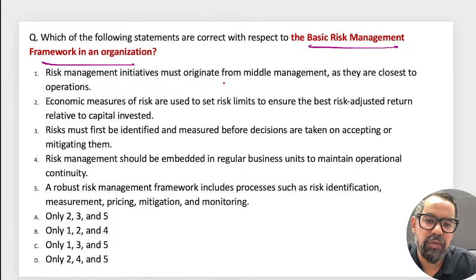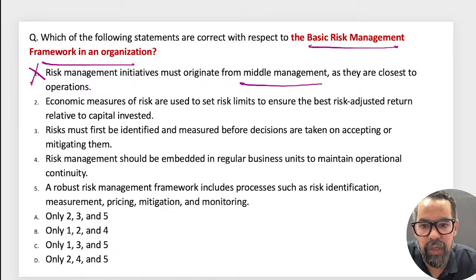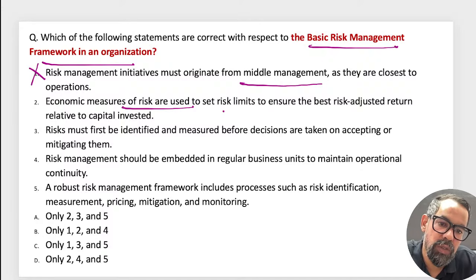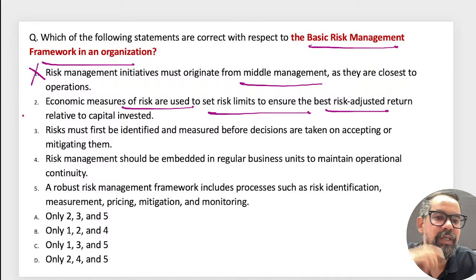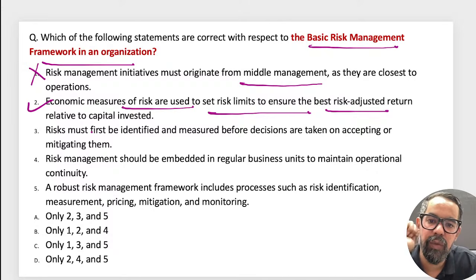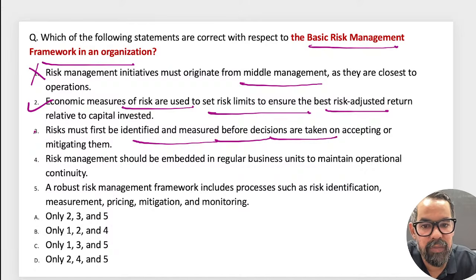So, a risk management initiative must originate from the top level board of directors. The economic measure of the risk are used to set a risk limit to ensure best risk adjusted return relative to the capital invested. The next one, a risk must first be identified, measured, and accepted for mitigation.